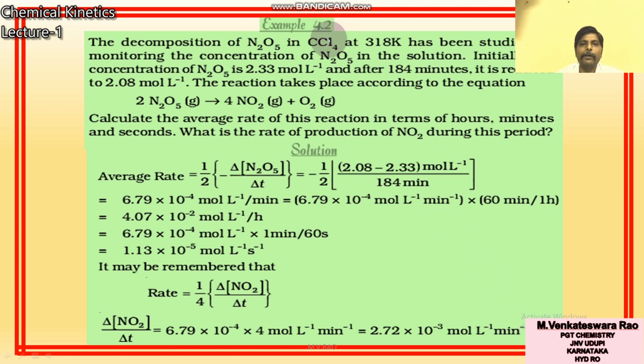So this is about rate. In today's class, I explained the importance of the chemical kinetics chapter, some terms, rate with respect to reactant and product, and types of rates: average rate, instantaneous rate, initial rate. And how to calculate average rate if the chemical reaction is given. This type of numericals are important.